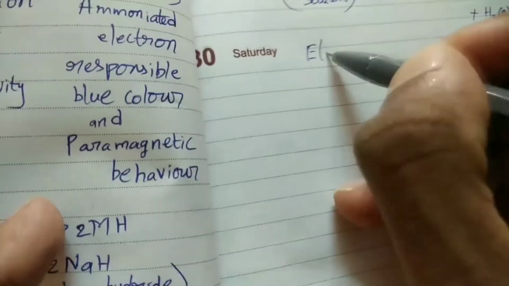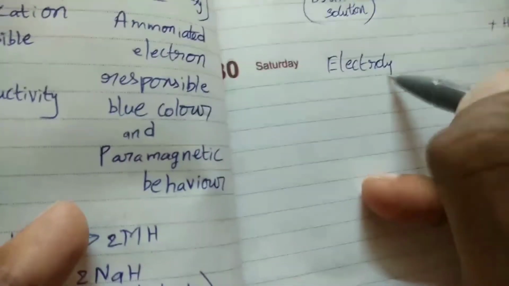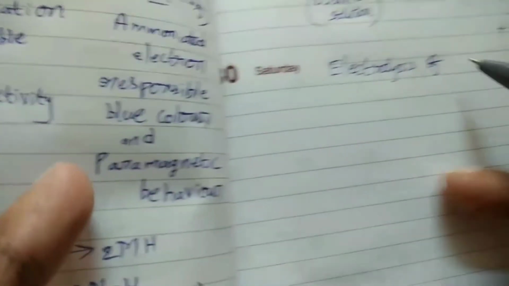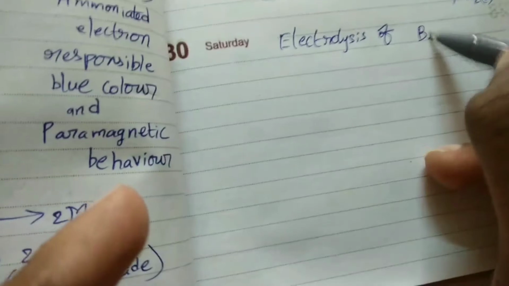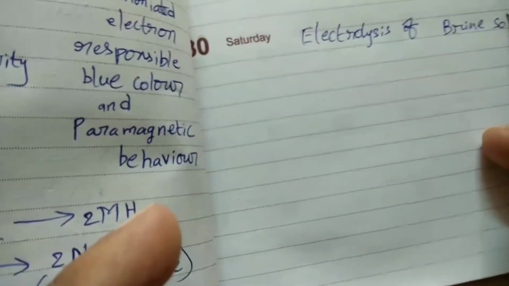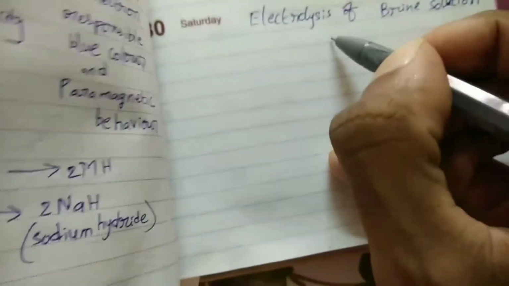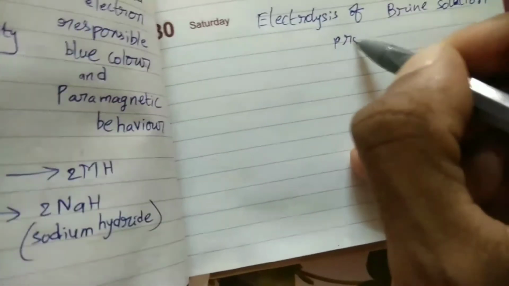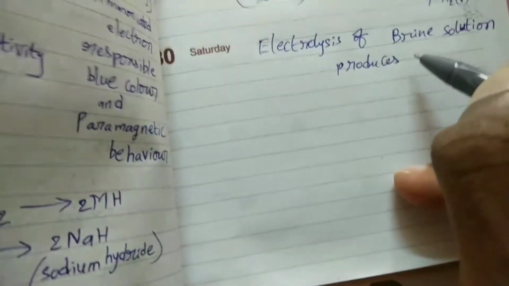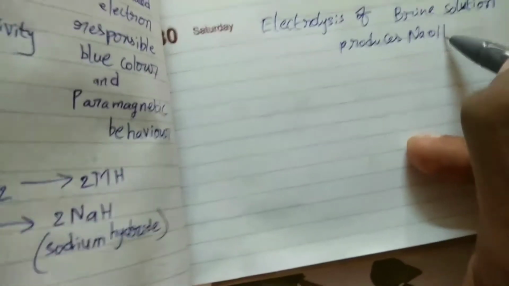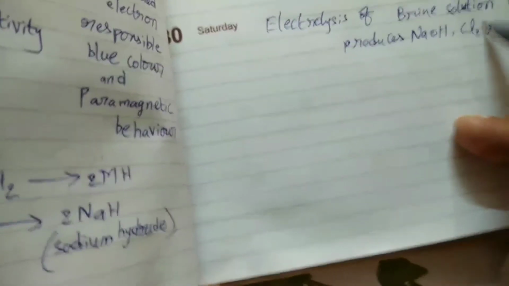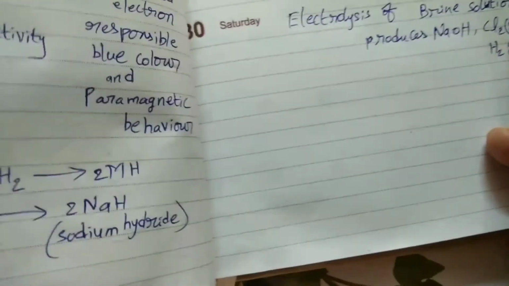So electrolysis of brine solution produces NaOH, Cl2 gas and H2 gas.